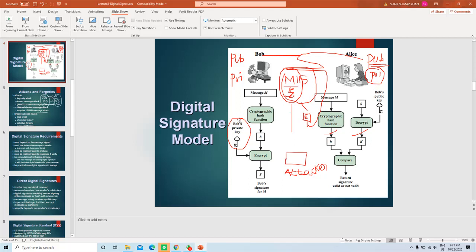So the security of the digital signature is very much dependent on Bob's private key, and the security of the ciphertext depends on Alice's private key, and Bob's private key protects the digital signature.